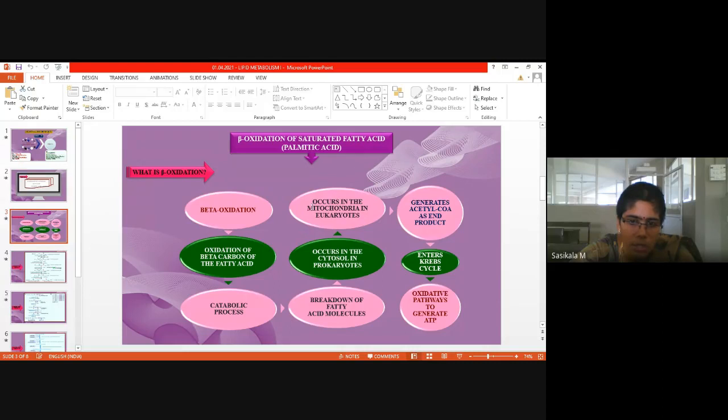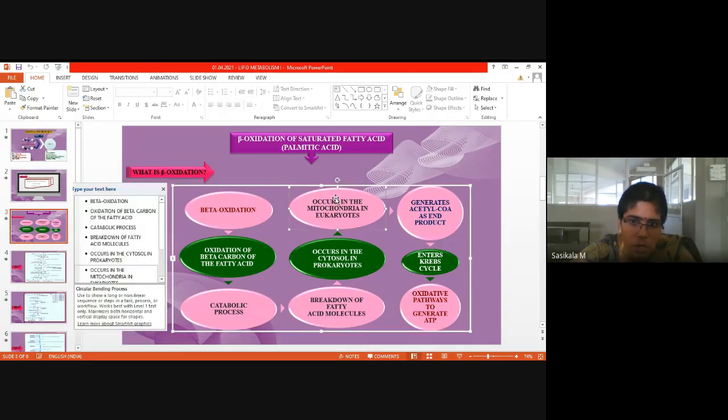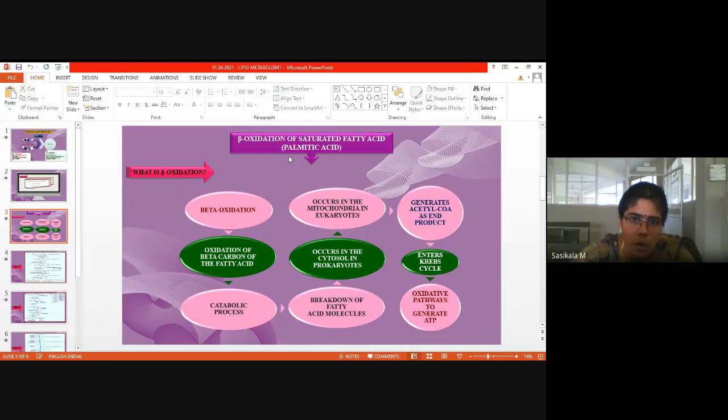What is mitochondria? It is the energy house of the cell. The enzymes required for oxidative pathways exist in the mitochondrial matrix. So beta oxidation also occurs in mitochondria, similar to the TCA cycle, where the enzymes required for the TCA cycle also exist in the mitochondrial matrix. Likewise, beta oxidation also occurs in the same place to give ATP as an energy source.